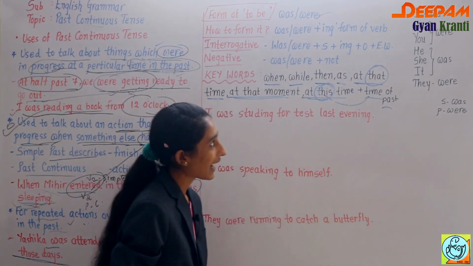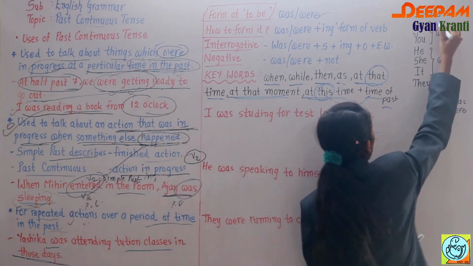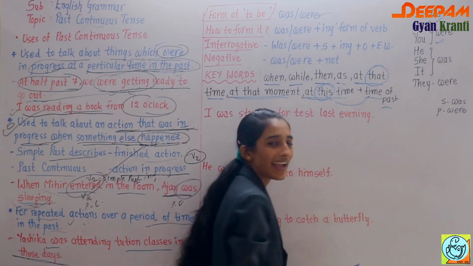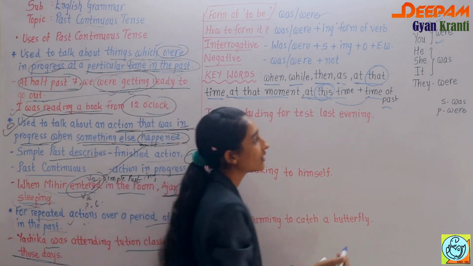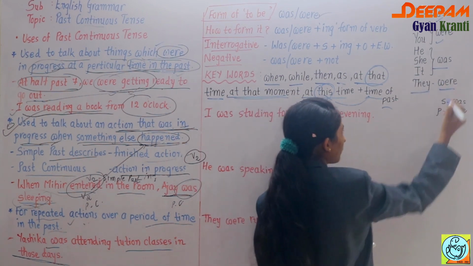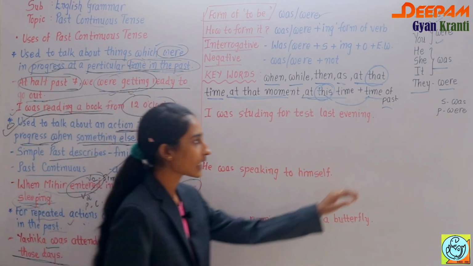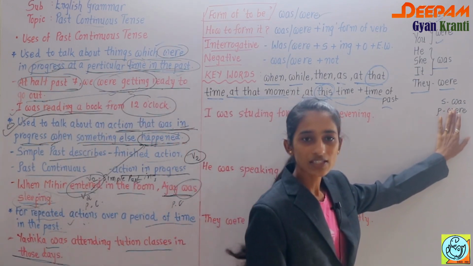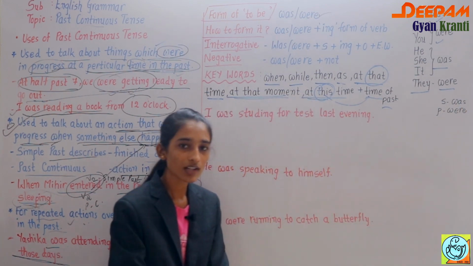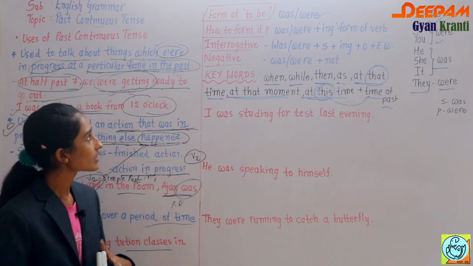In short, I indicates singular, so use was. We and you indicate plural, so use were. He, she, it indicate singular again, so use was, and they indicates plural, so use were. So you have to remember: with a singular subject use was, and with a plural subject use were. Okay, the forms of to be are was and were.